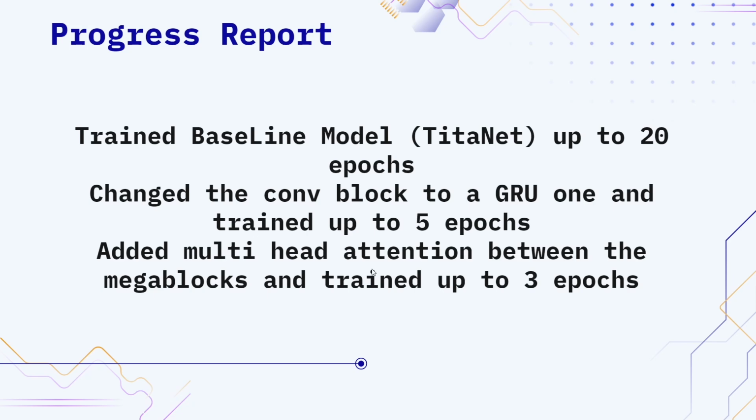Then in this milestone, we added the multi-head attention between the mega blocks, but to our surprise, it gave way worse accuracy. It actually didn't really give proper accuracy because during the 3 epochs, it was oscillating in the loss. So the loss would go up and down and up and down. So it was oscillating actually in the same place. We tried changing the hyperparameters to modify this, but in the end, it still gave the same accuracy.